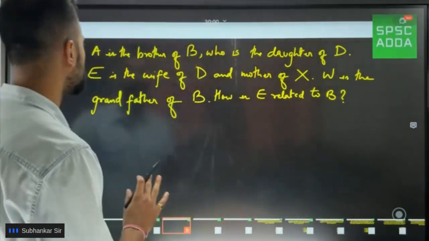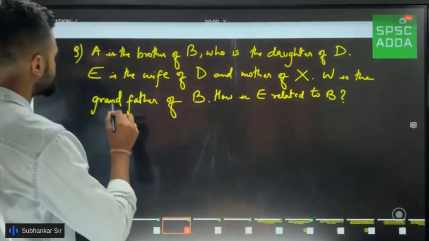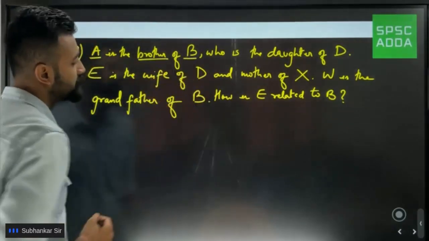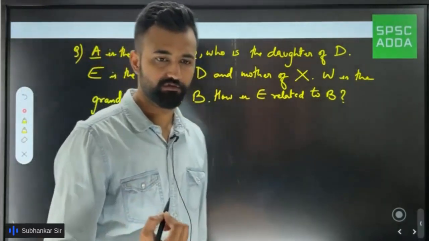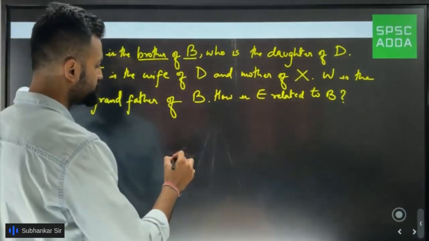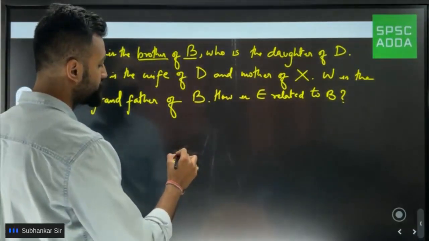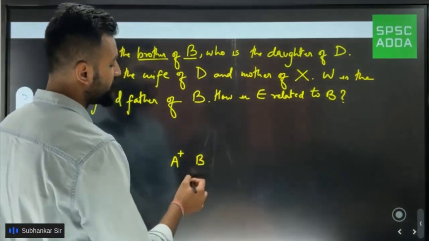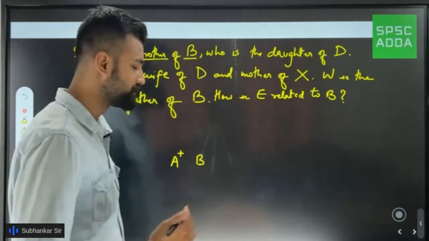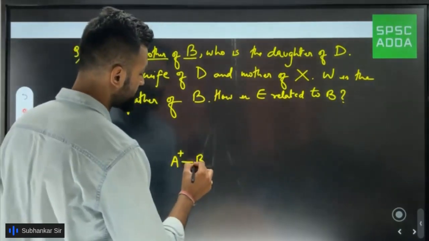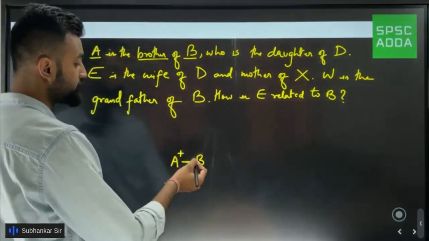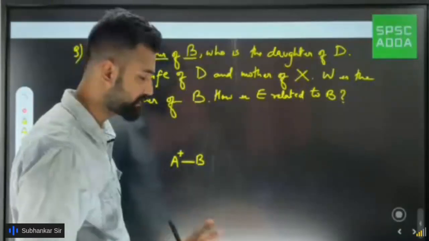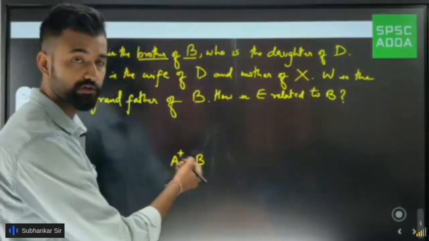See properly. Once you see it, you'll be able to understand. Now see what's given. First condition: A is the brother of B. So how would I show? I would show A is a brother. That means A would be a male, and a brother of whom? Of B. I'll put B here. And as brother means sibling, to show siblings relation, we draw a single line. A is the brother of B. Now I'm not putting any sign on B because I don't know the gender yet.